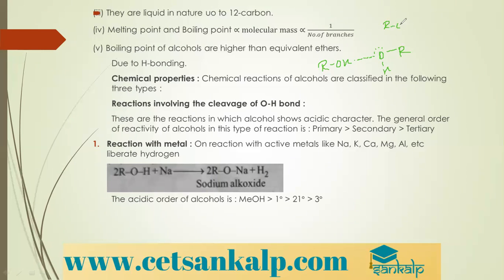If you see, ethers do not have the tendency to form hydrogen bonds because of the alkyl groups. So because of intermolecular hydrogen bonding, the boiling points of alcohols are higher than the boiling points of ethers.